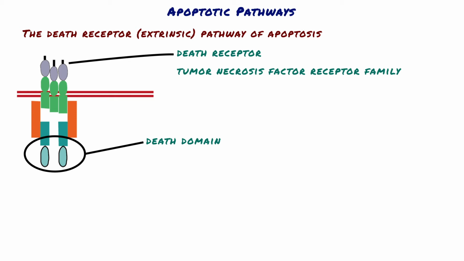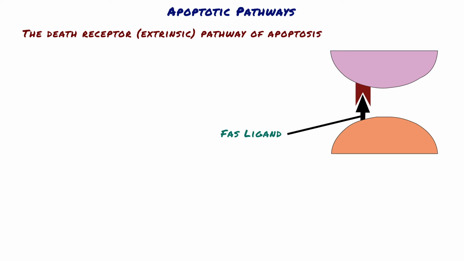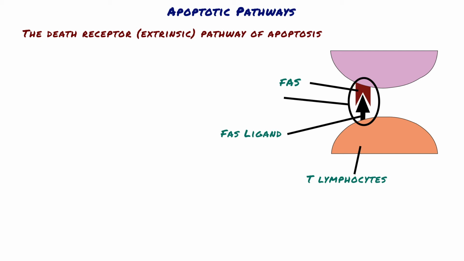The prototypic death receptors are the type 1 TNF receptor and FAS. FAS ligand is a membrane protein expressed mainly on activated T lymphocytes. Where these T cells recognize FAS-expressing targets, FAS molecules are cross-linked by FAS-L and bind adapter proteins via the death domain. These then recruit and activate caspase 8, which in turn activates downstream caspases.